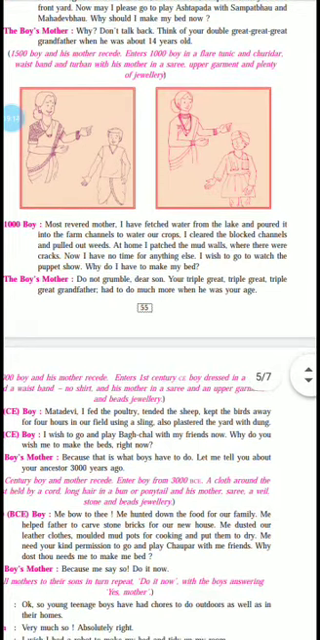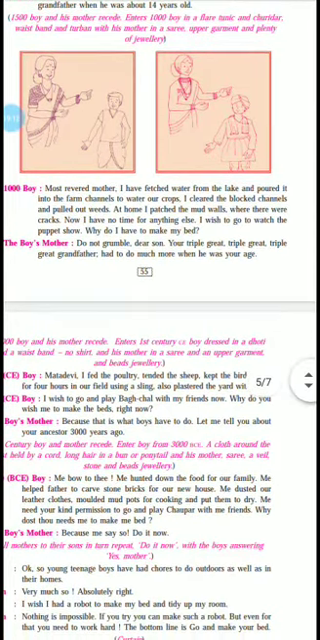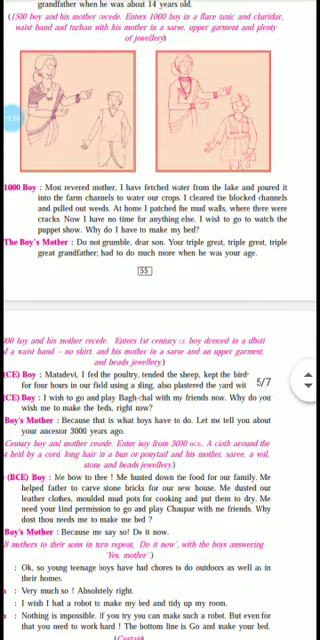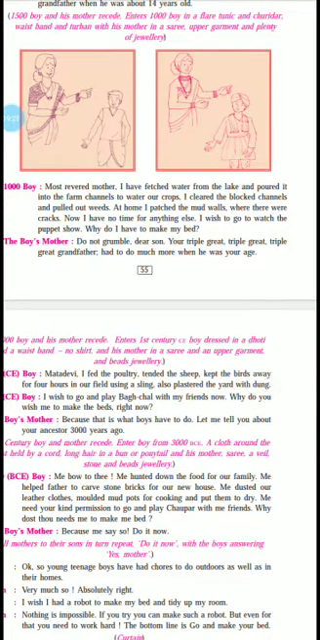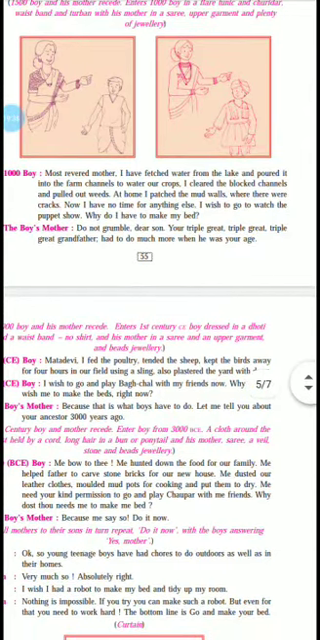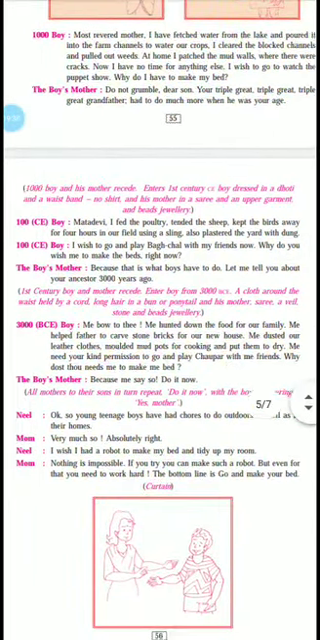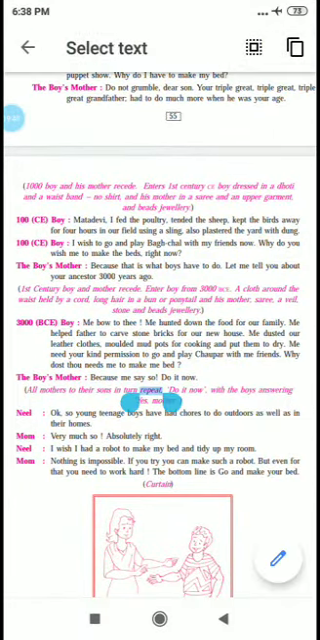So the boy's mother says, do not grumble, dear. She says, do not shout at me like that. Your triple great grandfather had to do much more when he was your age. So she gives the example of his triple great grandfather, and she says that when he was of your age, he used to work harder than you. So once again, this mother and son go back. 1000 boy and his mother recede.